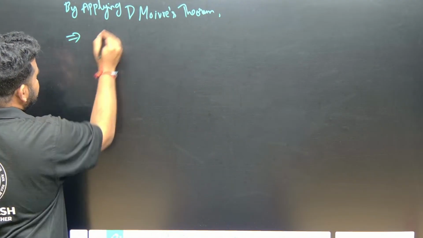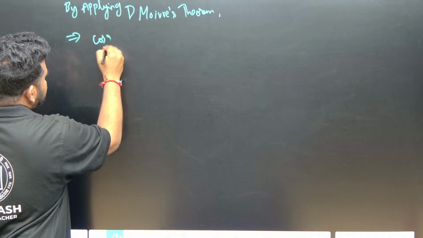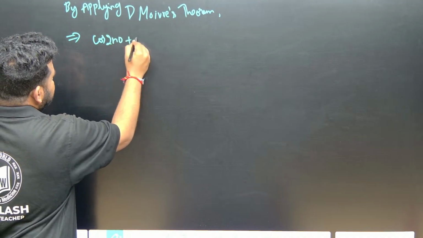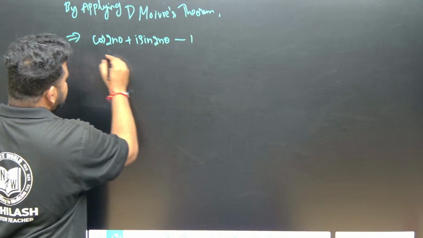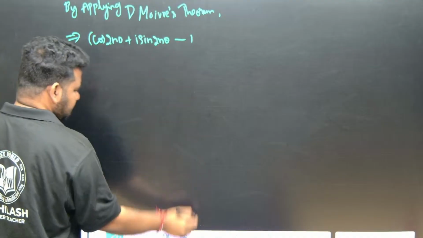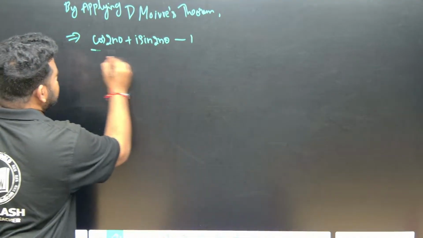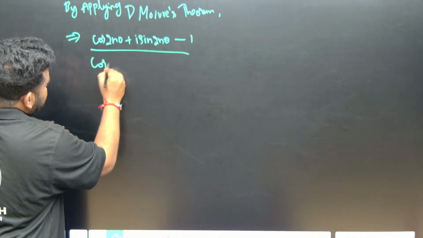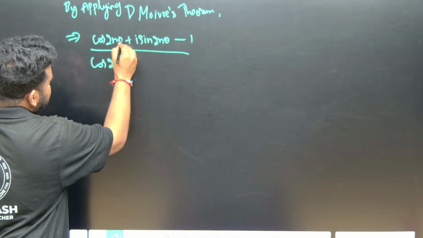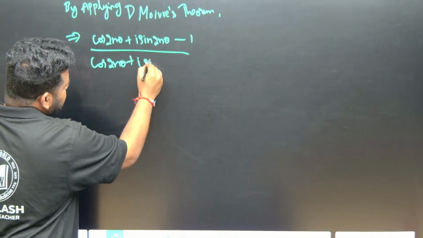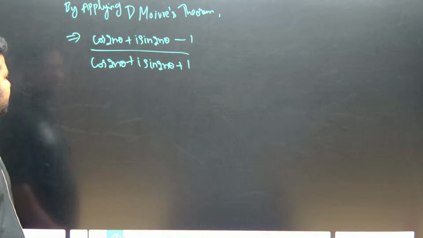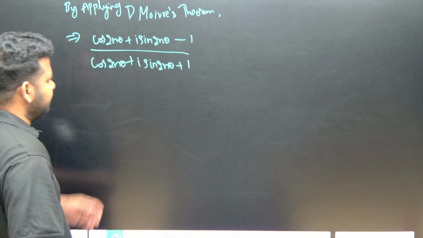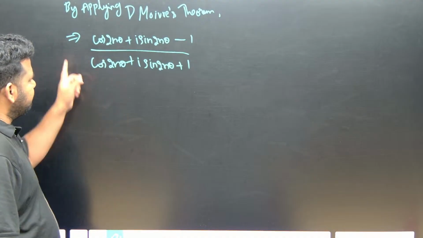That implies we will get (cos 2n theta + i sin 2n theta minus 1), let it be within the bracket or let us remove the bracket, not a problem, divided by (cos 2n theta + i sin 2n theta plus 1). This is what we have, LHS. Correct?